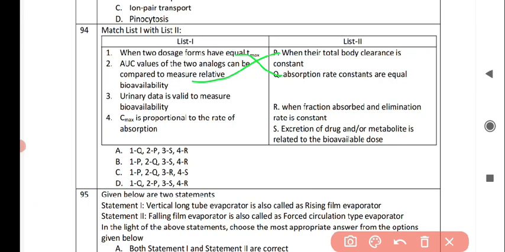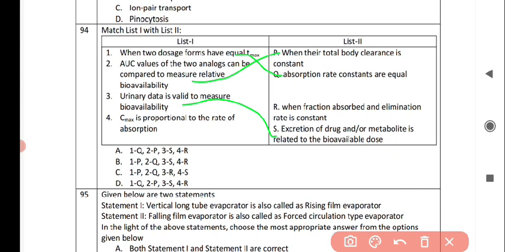Next is urinary data is valid to measure bioavailability, and it correctly matches with option S, that is excretion of drug or metabolite is related to the bioavailable dose.